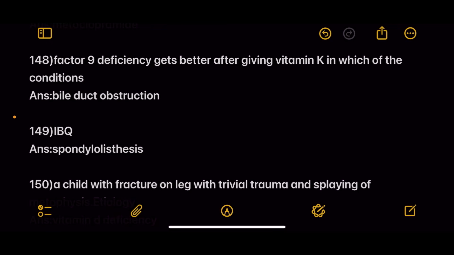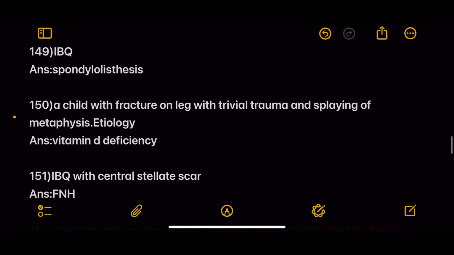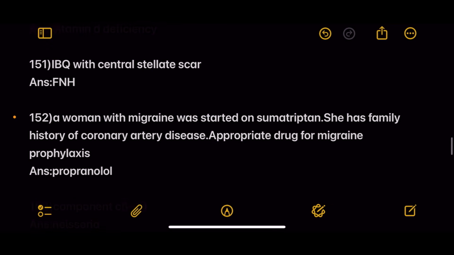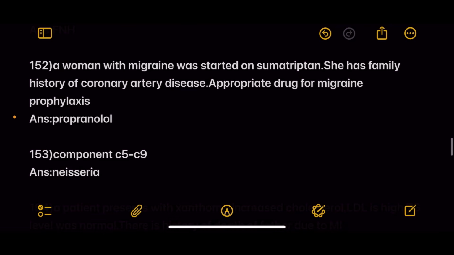Management is LSCS. Next, lower esophageal sphincter and gastric emptying is promoted by answer metoclopramide. Next, factor 9 deficiency gets better after giving vitamin K in which of the following conditions? Answer bile duct obstruction. Next is an image-based question. Answer is spondylolisthesis. Next, a child with fracture on the leg with trivial trauma and splaying of metaphysis. Etiology is vitamin D deficiency. Next is an image-based question with central stellate scar. Answer is focal nodular hyperplasia.